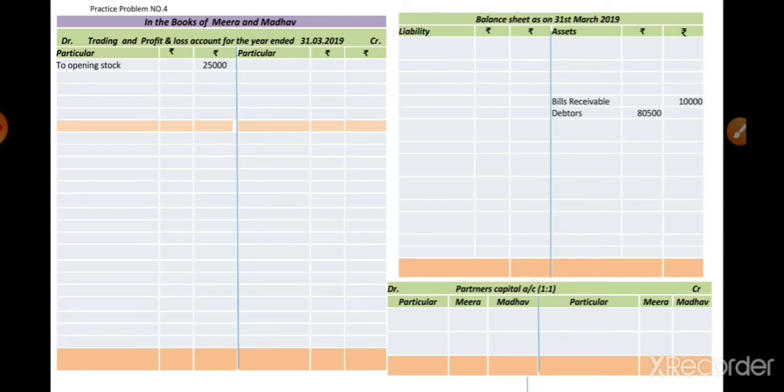Next one is the bills receivable. Again it is a current asset, on the asset side. In the balance sheet we record it as bills receivable, directly in the outer column, 10,000, because no adjustment is here. Next one is the purchases.